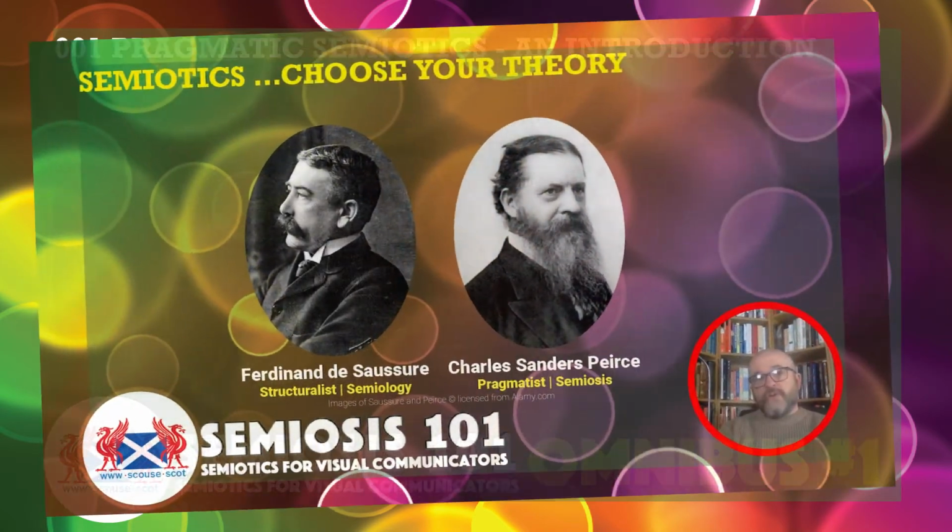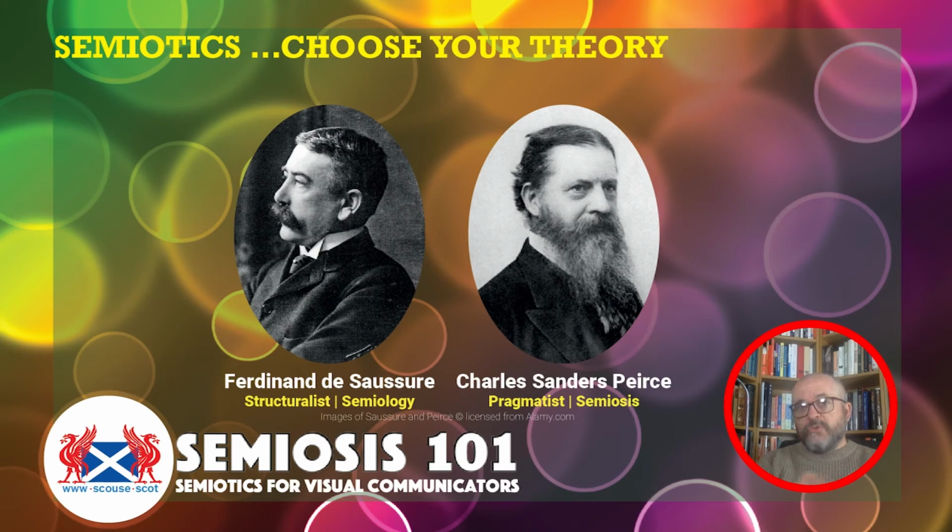In the previous video, I talked about the two different forms of semiotic theory. So what we have is essentially two pieces of semiotic theory, one developed in Europe and one developed in North America at the early stage of the 20th century, late 19th century, early 20th century.